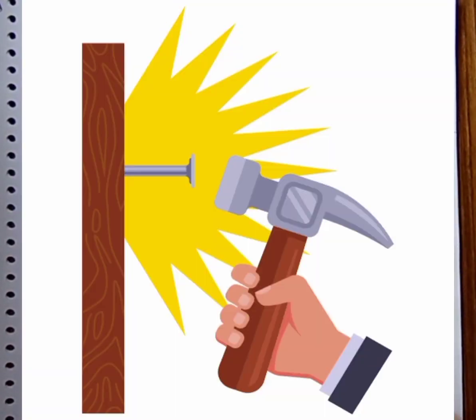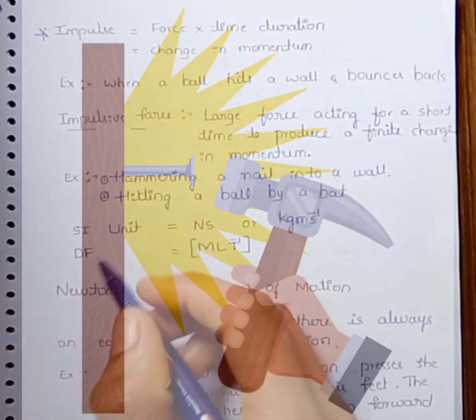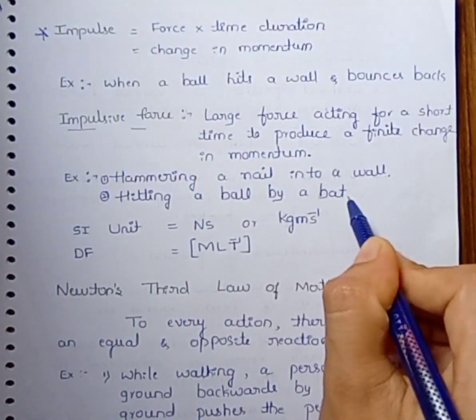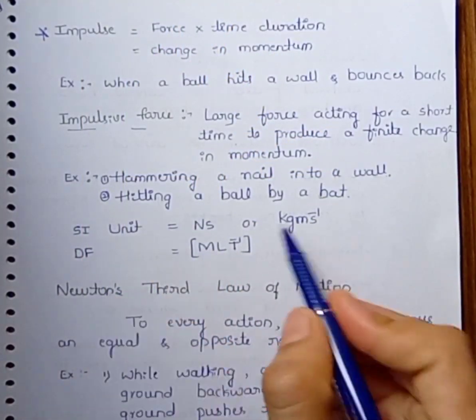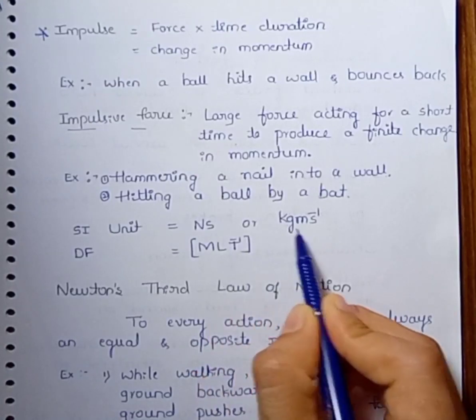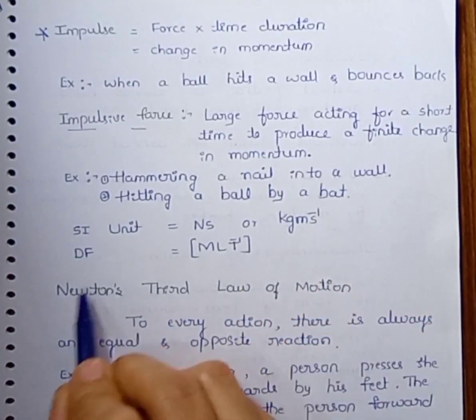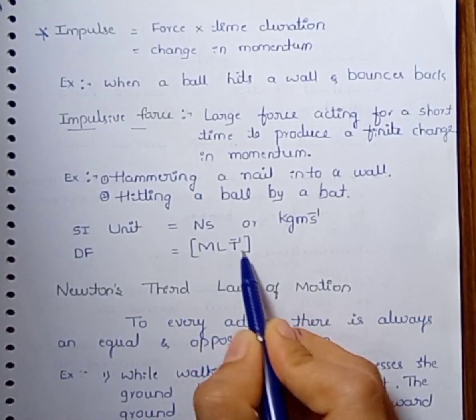Example, hammering a nail into a wall or hitting a ball by a bat. SI unit of impulse is Newton second or kg meter per second. Dimensional formula is m l t minus 1.